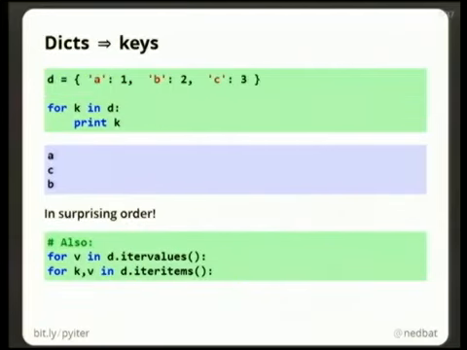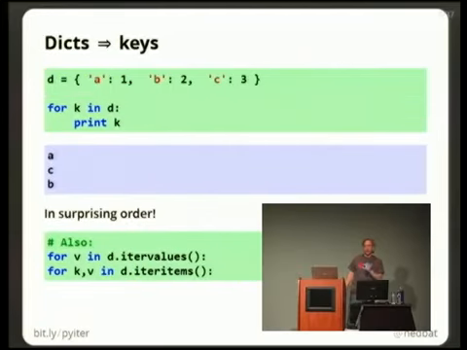If you iterate a dictionary, you get its keys, which is a little counterintuitive. People often focus on the values in a dictionary, but a dictionary is really best thought of as a collection of keys, each of which gives you its values, which is why for k in d gives you all the keys, and if k in d asks if a key is in the dictionary. Notice that it gives them to you in a surprising order.